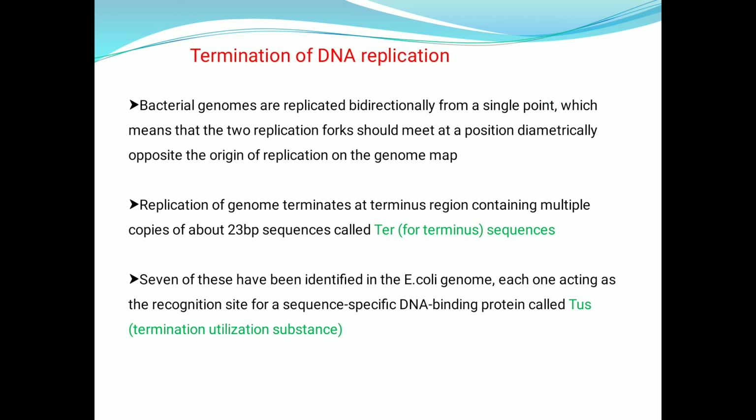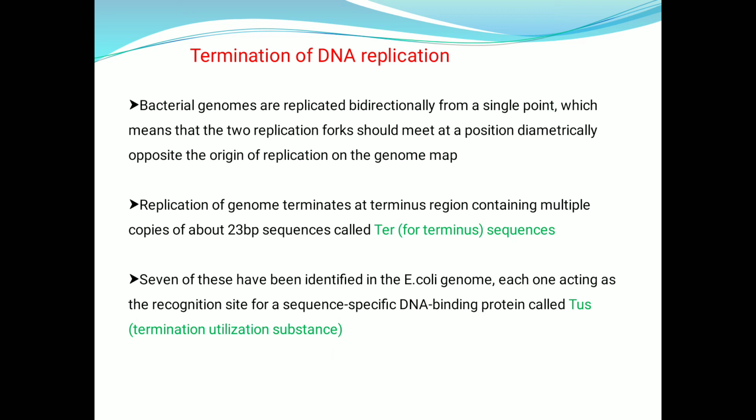And when bound to a terminator sequence, a TUS protein allows a replication fork to pass if the fork is moving in one direction but blocks the progress if the fork is moving in the opposite direction around the genome. And the directionality is set by the orientation of the TUS protein on the double helix.